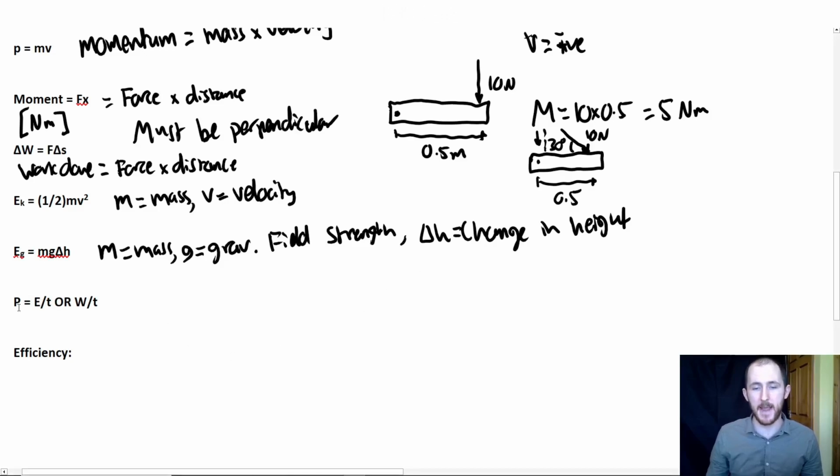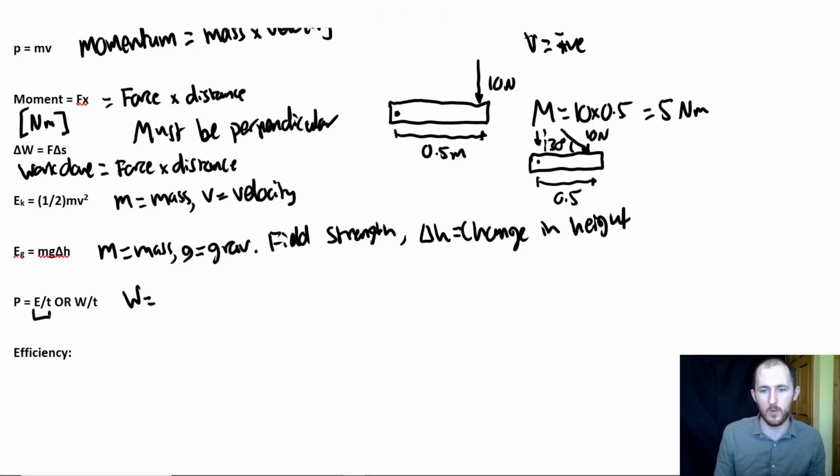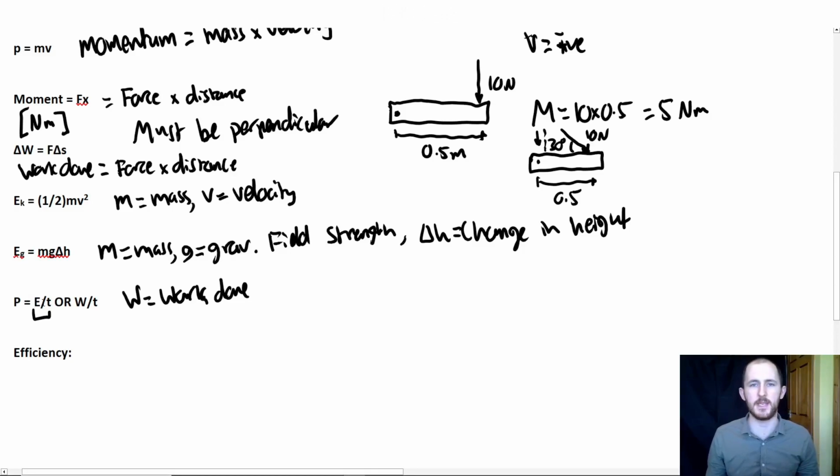Then you have power. So power is really important because energy isn't the only thing we care about. We also care about how quickly that energy is released, which is power. And all it is is energy over time, or work done over time. So why does that matter? Well, normally P equals E over T is used for things like electrical appliances. So if you have a kettle that heats up water, giving you 10,000 joules, and it does that in 100 seconds, 10,000 divided by 100 is your power.